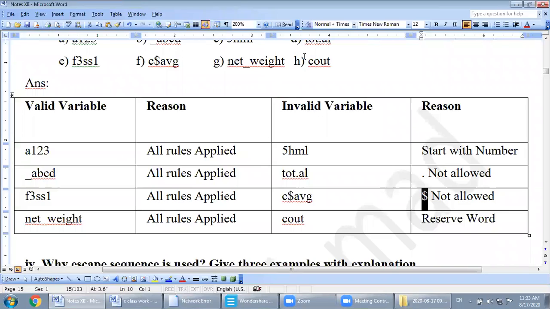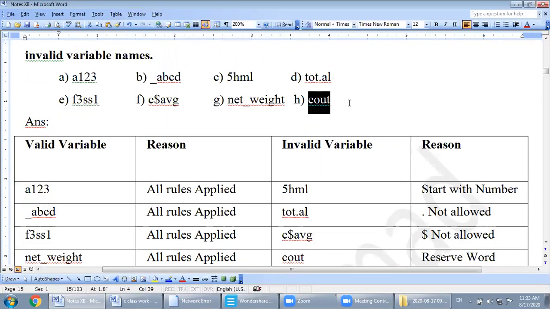Number H, cout. This one is invalid. Why invalid? Because cout is a reserved word. I told you in the rules of variable declaration that reserved words cannot be used as a variable name.